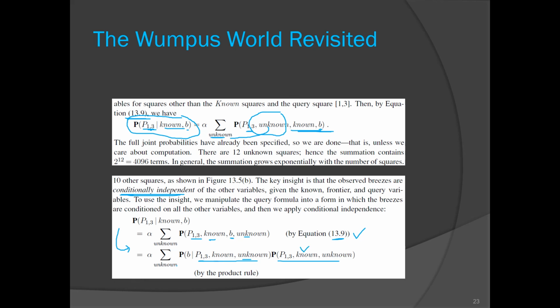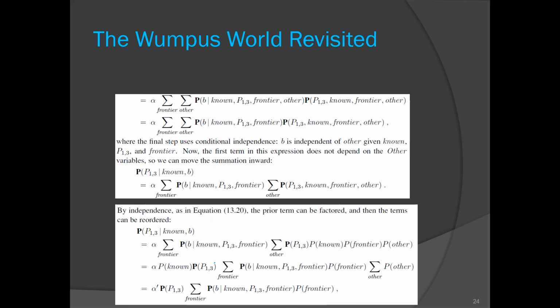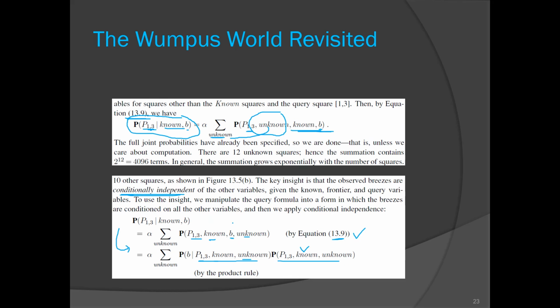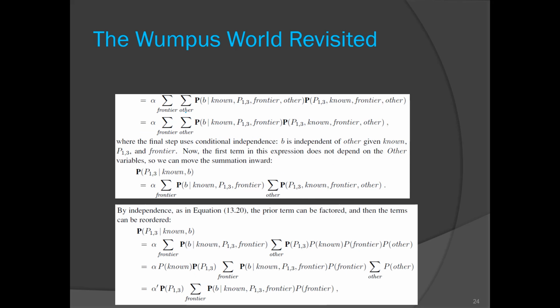Then again we will modify. Now unknown is made up of two sets, frontier and other. So unknown is divided into two, it is replaced with frontier and other.